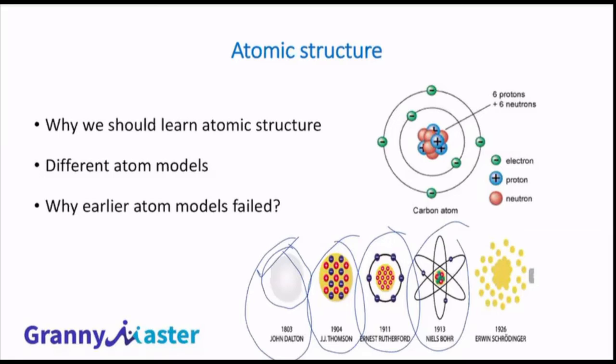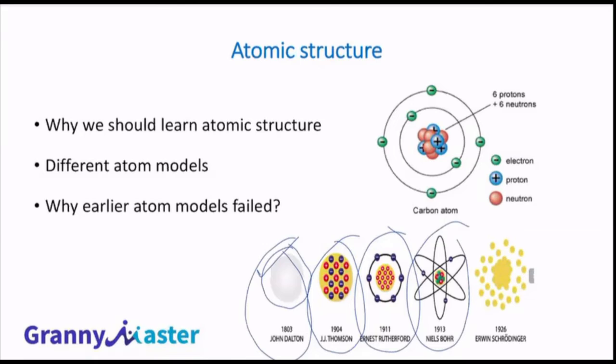Understood. But in 1904, the J.J. Thomson atom model came. At that time, people had an idea about the existence of electrons and protons. Only electrons and protons. At that time, neutrons were not discovered officially. J.J. Thomson is a scientist who discovered electrons also.